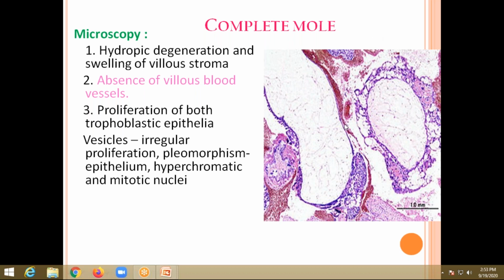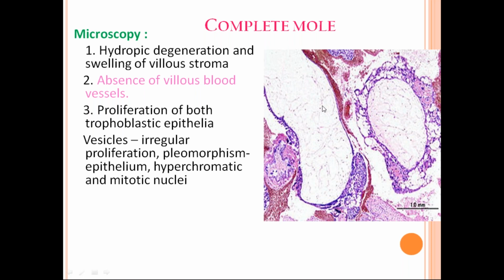So there is absence of villus structure in case of a complete mole. There is proliferation of both trophoblastic epithelia. Vesicles are irregular, proliferating, with pleomorphism of epithelium, and hyperchromatic and mitotic nucleus. So there is proliferation of the cytotrophoblast, epithelium, syncytium, and cytotrophoblastic proliferation. The villus blood vessels are absent. Okay, these are the two things you have to remember.